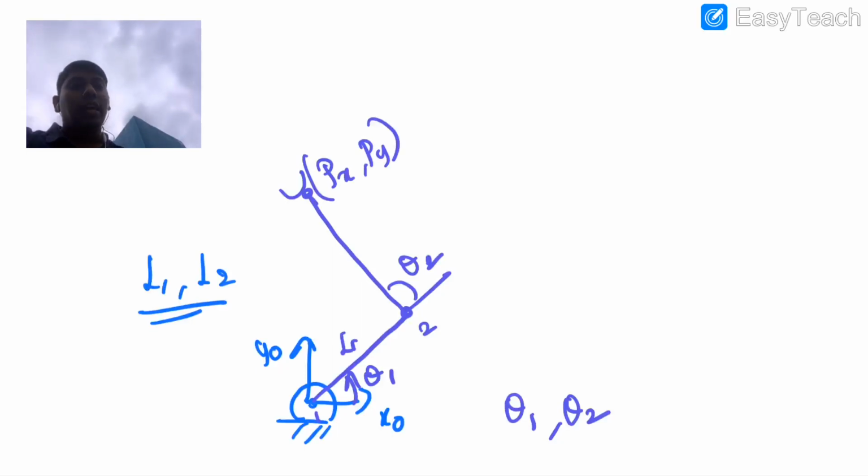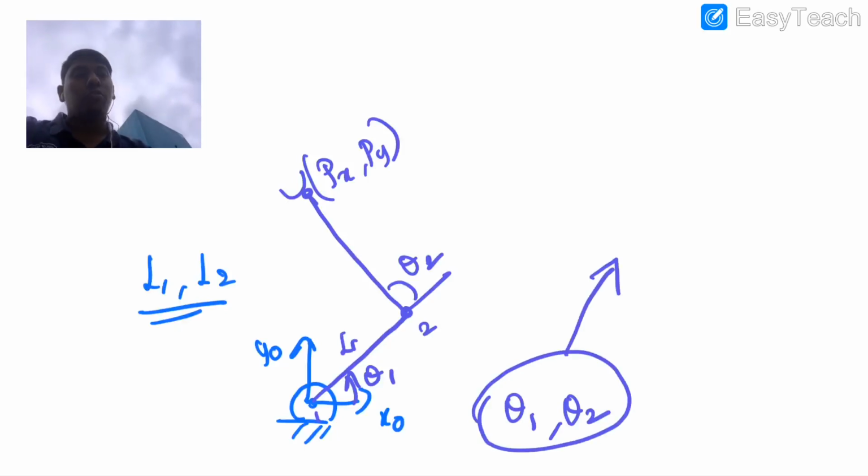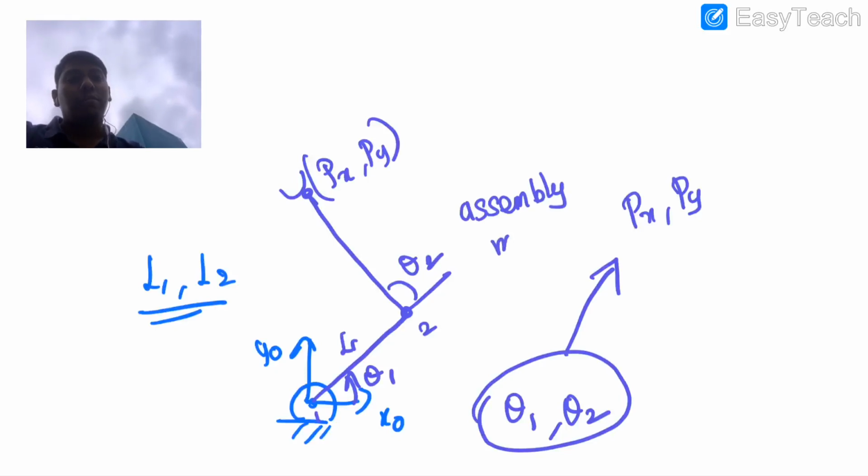So you are actually seeing these two variables are known, and you are looking at what would be the Px, Py in such a way that you arrange it. So this is what you are doing. That is what we call forward kinematics, we simply call assembly mode. Okay, so this is what we call forward kinematics.